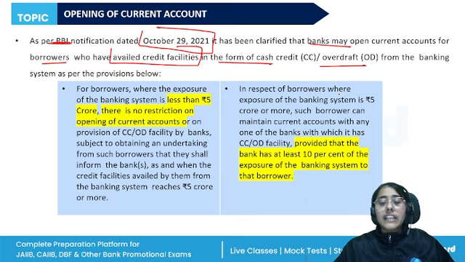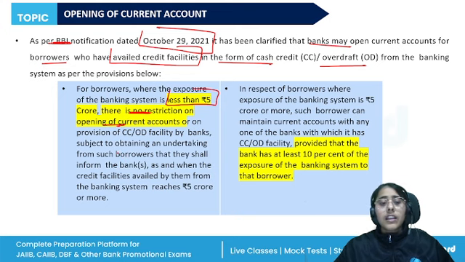So if any individual has already availed any credit facilities, either cash credit or overdraft facility, then current accounts can also be opened for these types of borrowers. But there are certain limits. For the borrowers where the exposure of the banking system is less than 5 crore, there is no restriction on opening of the current account.